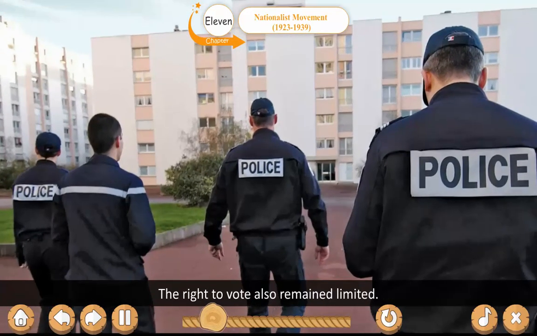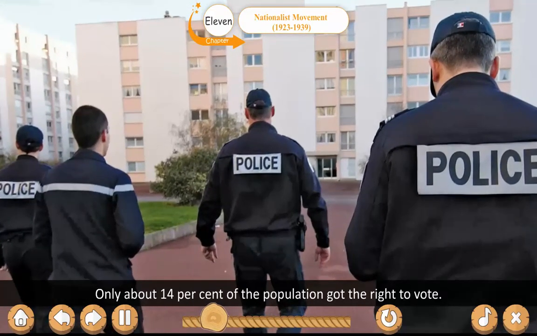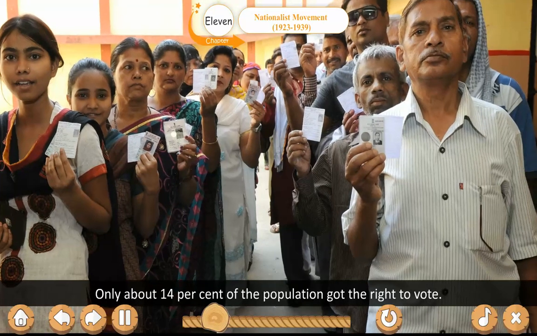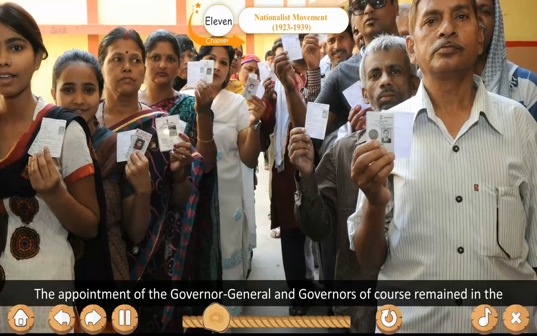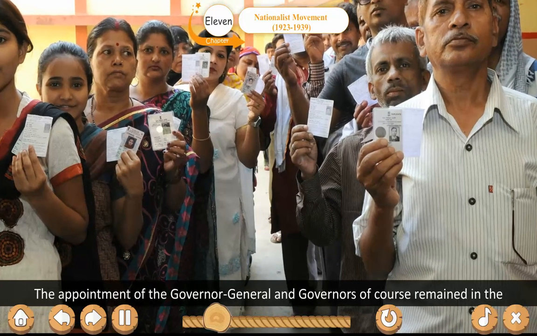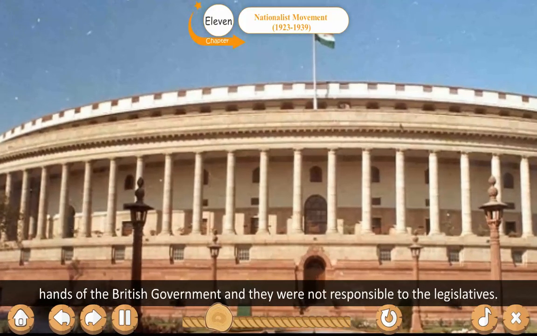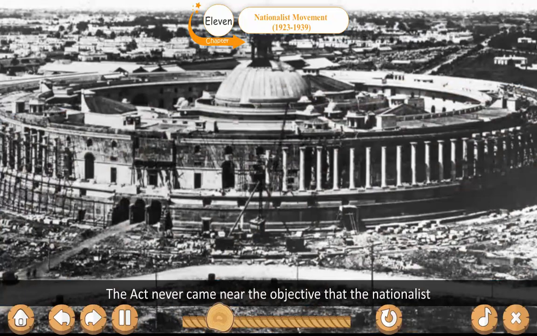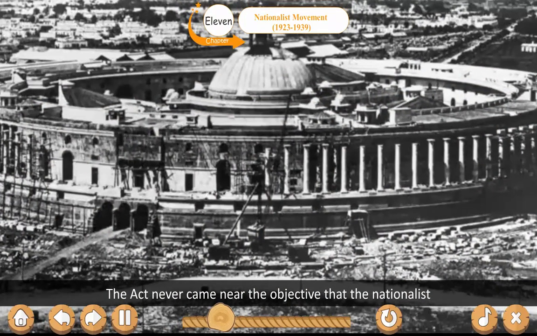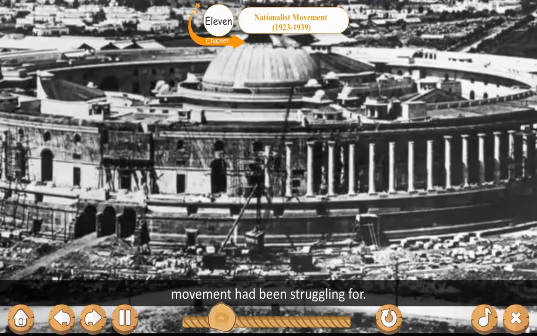The right to vote also remained limited. Only about 14% of the population got the right to vote. The appointment of the Governor General and Governors, of course, remained in the hands of the British government, and they were not responsible to the legislatures. The Act never came near the objective that the nationalist movement had been struggling for.